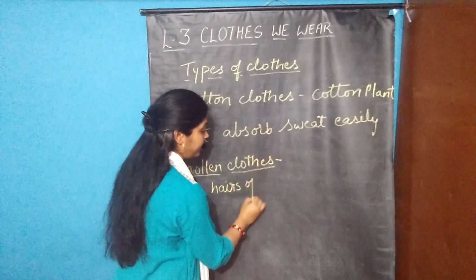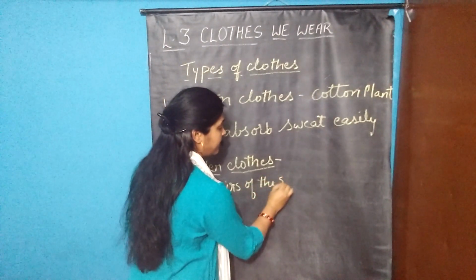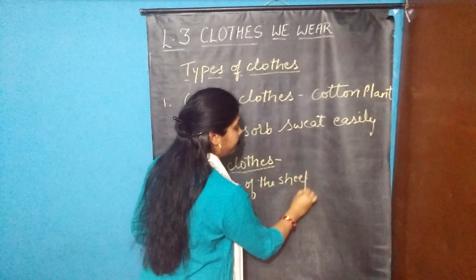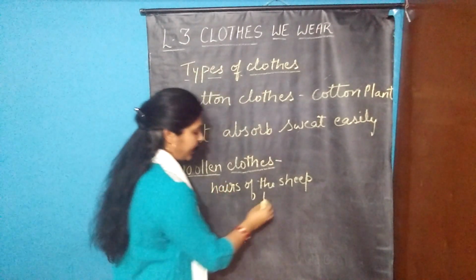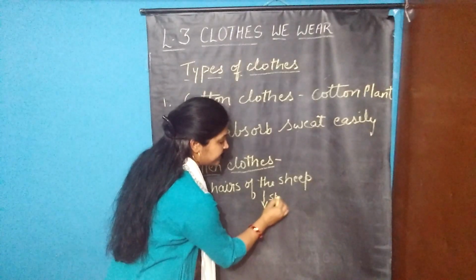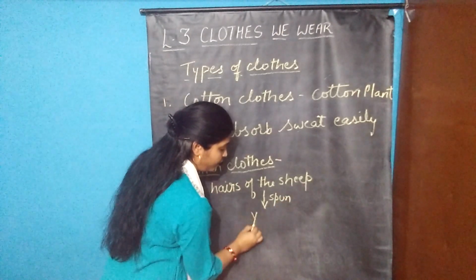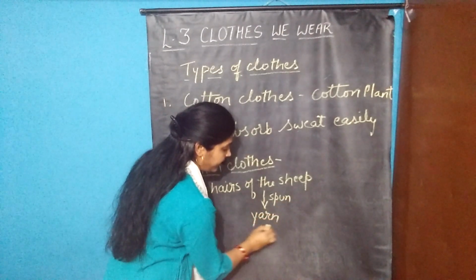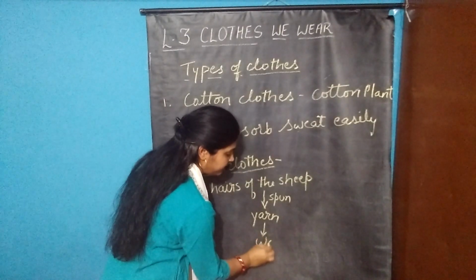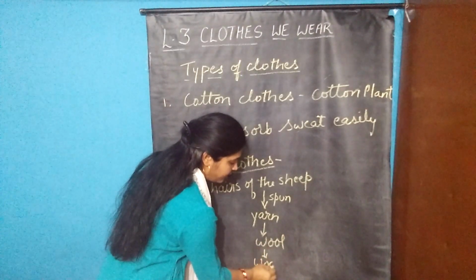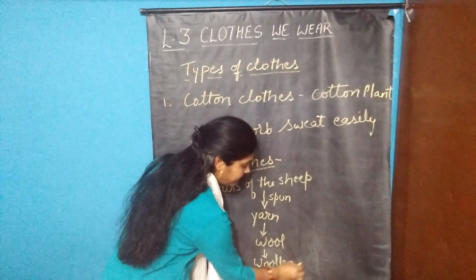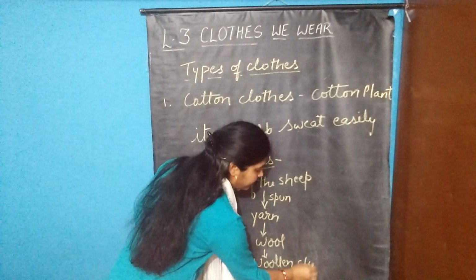We get wool from the hairs of the sheep, and then it is spun into yarn, and from yarn we get wool, and from wool we get woolen clothes.